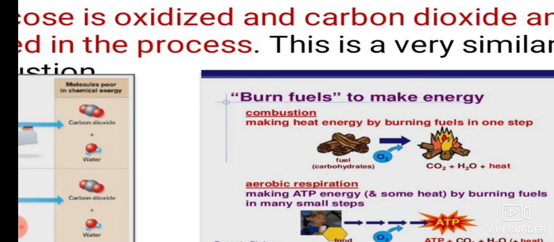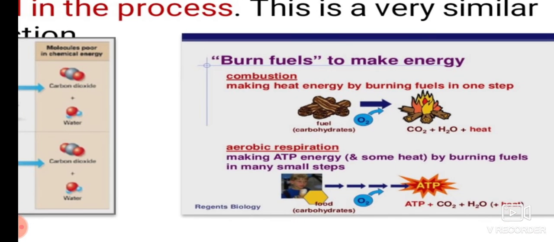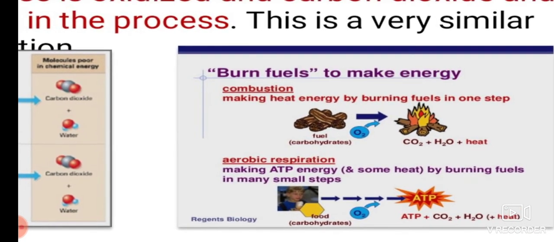So here students, you can see the picture. The burning of a fuel in the body of any organism, or we can take the example of us. They have given the fuel; the fuel here is nothing but the carbohydrate or the food particles which we have taken in. Whenever it reacts with the oxygen which we have inhaled, the byproducts which are produced are, as I said, carbon dioxide, water and even heat. That is nothing but what we are going to call aerobic respiration.